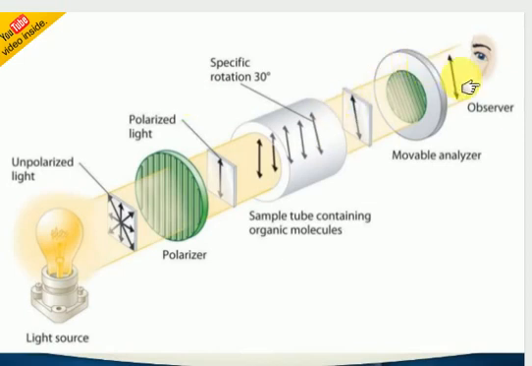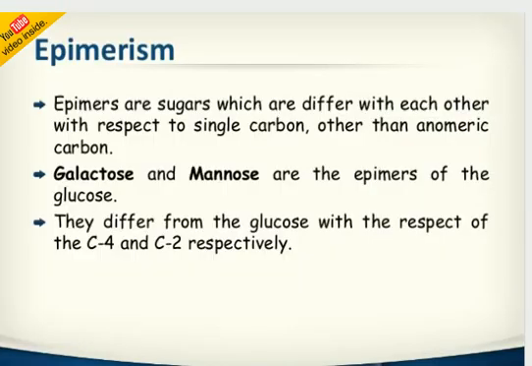You can see here very clearly, a color difference will come. Based on this, when a rotation of light is possible, it is called optically active. When rotation of light is not possible, it is called optically inactive.